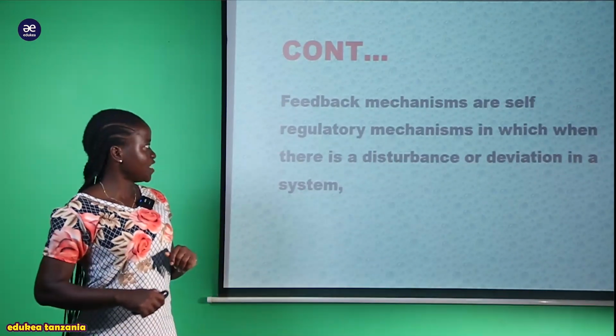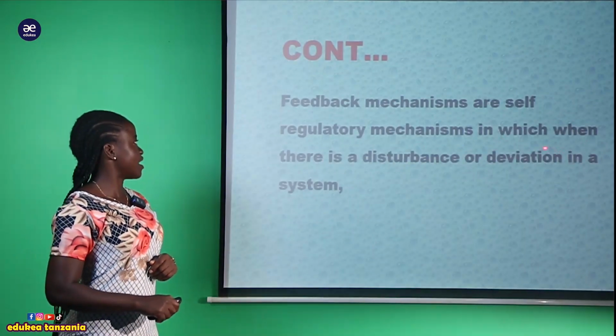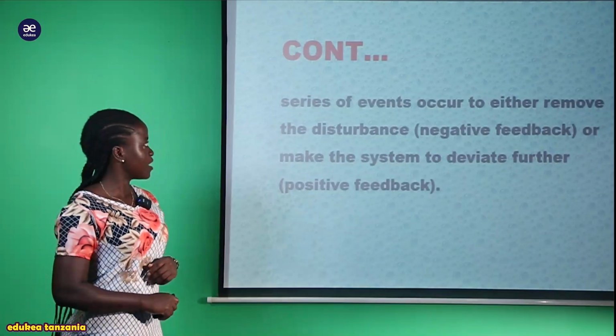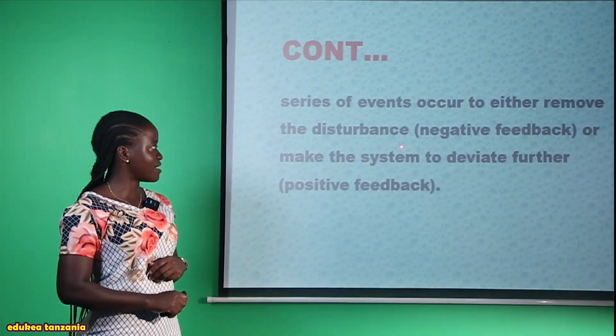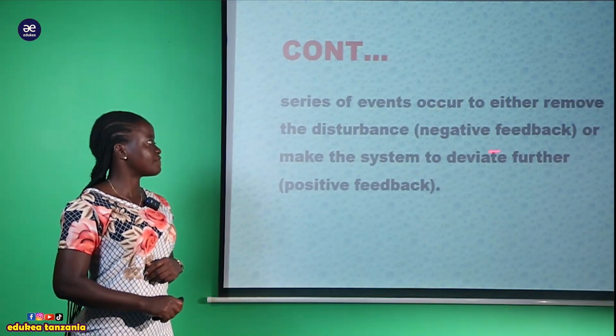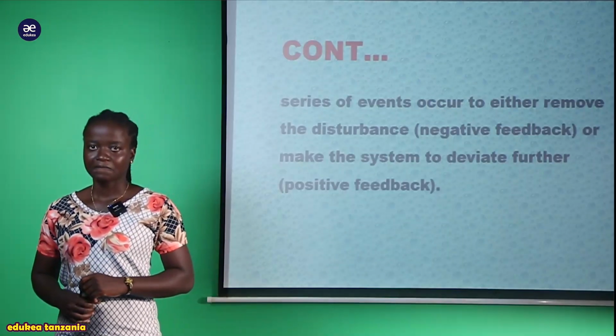We say that feedback mechanisms are self-regulatory mechanisms in which, when there is a disturbance or deviation in the system, a series of events occurs to either remove the disturbance, that is negative feedback, or to make the system deviate further, that is positive feedback.